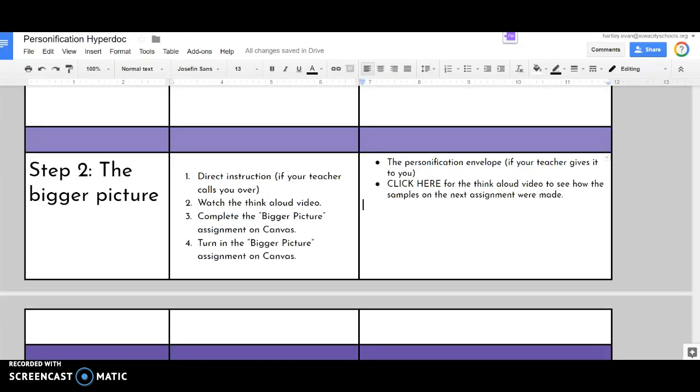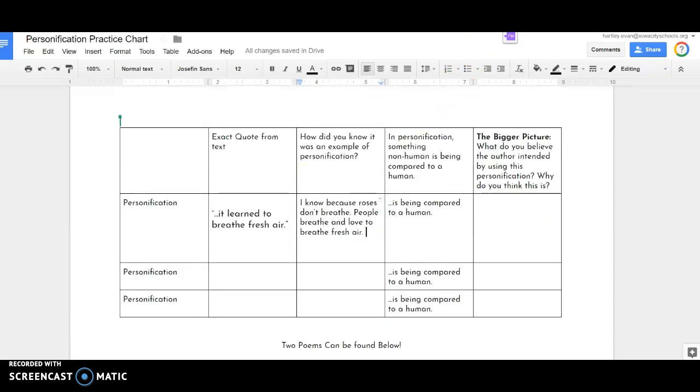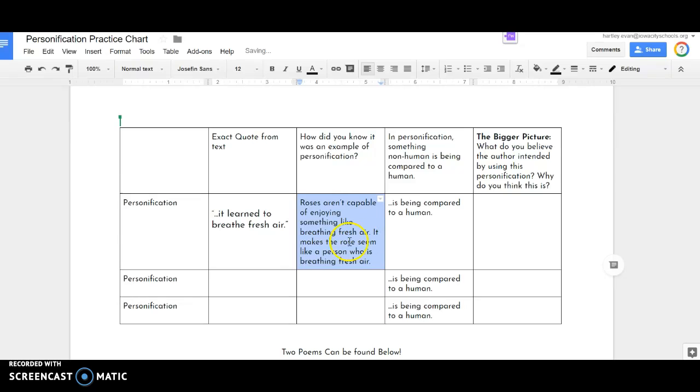And then let's see what else I came up with here. Alright, so roses aren't capable of enjoying something like breathing fresh air. Only people are. I'll stick with my example that's on the document that you have, and I'll put it right there. Right, so that's the answer.